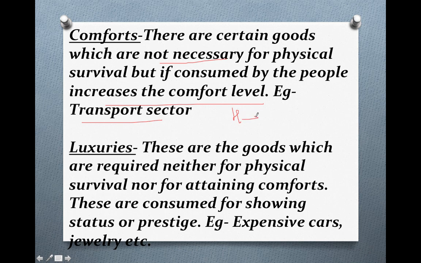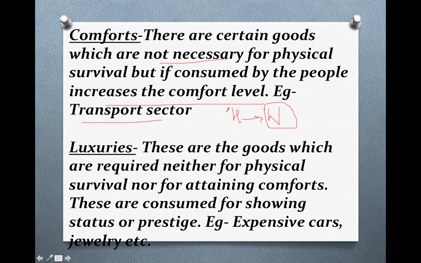But with the development of technology, washing machines came. They are not very essential for survival, but if the people purchase them, it will increase their comfort level.